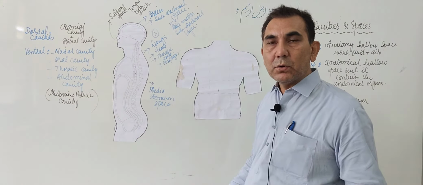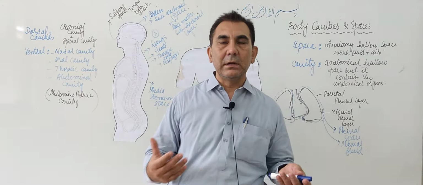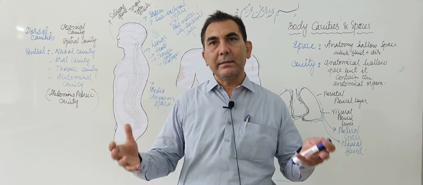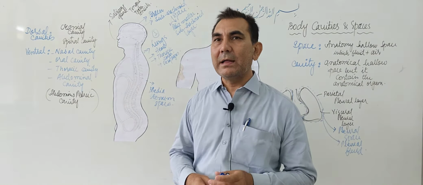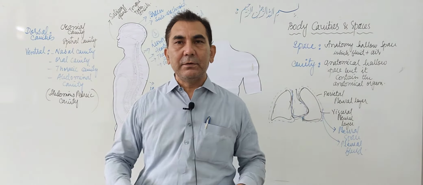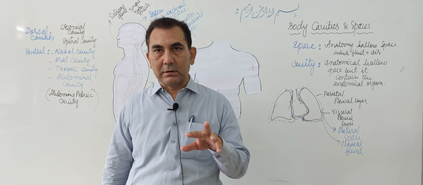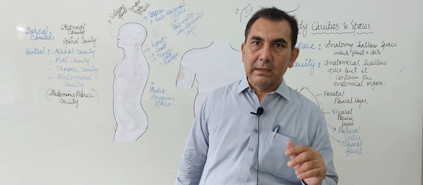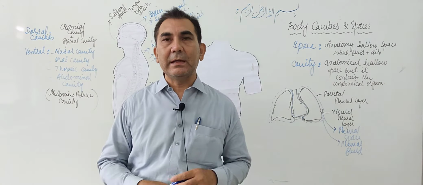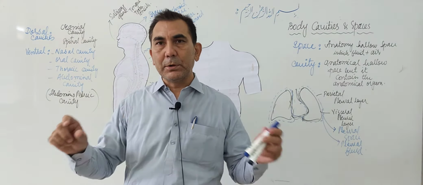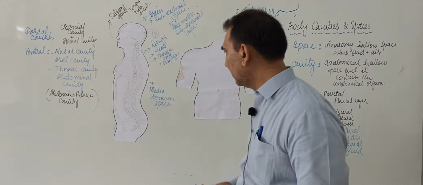What are those organs? The stomach, pancreas, liver, large intestine, small intestine, kidneys, ureters, urinary bladder, and the adrenal glands, which are present on both sides of the kidneys, and in the female the ovaries, fallopian tubes and uterus, which are present in the abdominopelvic cavity.